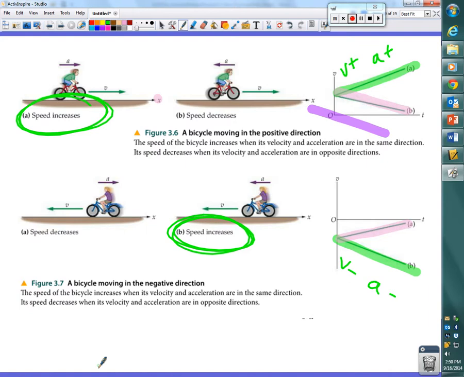Again, the negative sign doesn't tell us whether something is getting faster or slower. It only tells us that in relation to what the velocity was to begin with. If we have a -5 velocity and the acceleration is -5, it goes from being -5 to -10. Physically, what's happened to the object? Sped up. She sped up in the other way. But here, these velocities are positive, but which way is this line sloping?